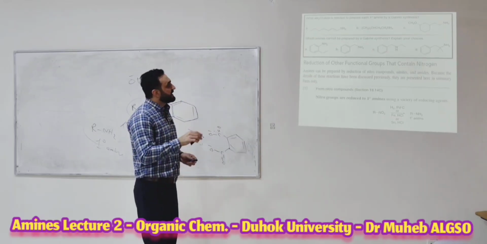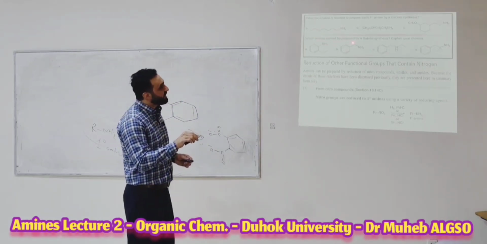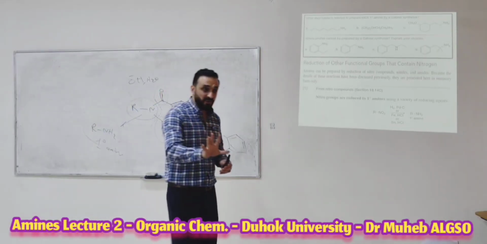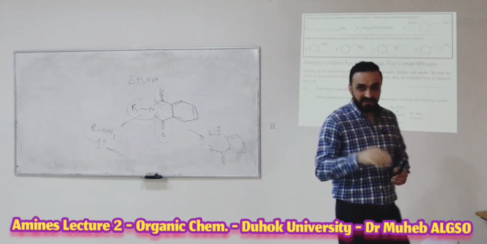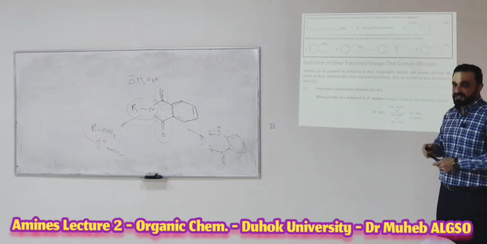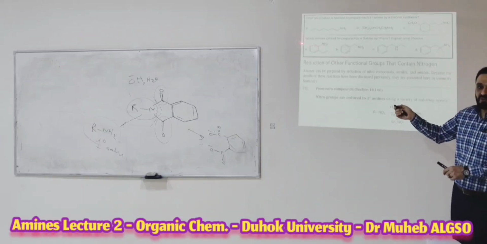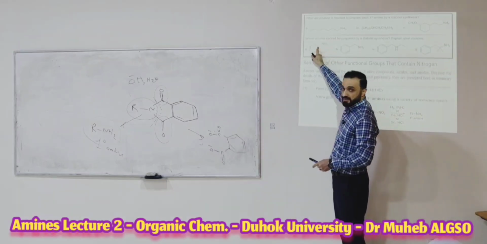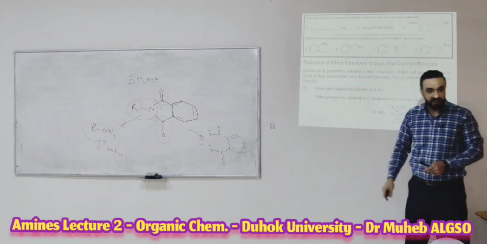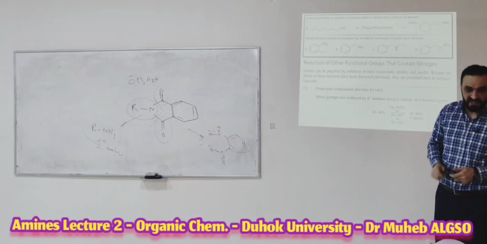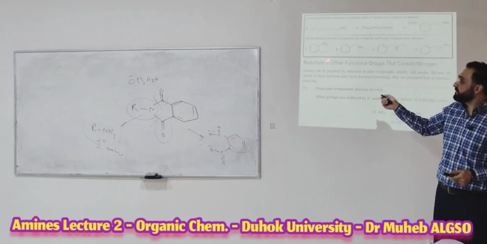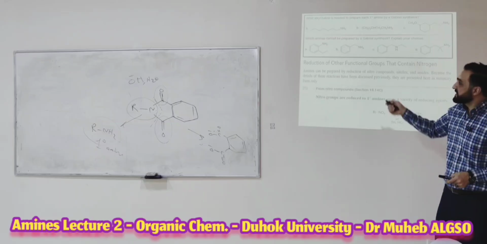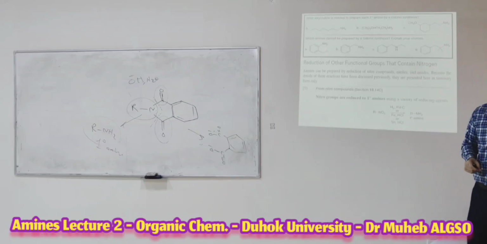Okay? Secondly, which amine cannot be prepared by Gabriel synthesis? We said Gabriel synthesis is to prepare what? Primary amine. Which amine cannot be prepared by Gabriel synthesis? This one can be prepared. Why? Because if you put Br here, it will be an aromatic halide, an aryl halide, and an aryl halide cannot be used, cannot enter the SN2 reaction. So this cannot be prepared by Gabriel synthesis.